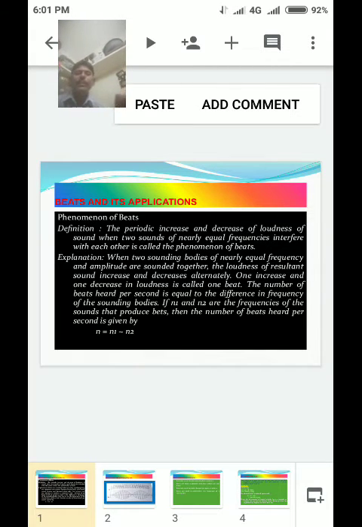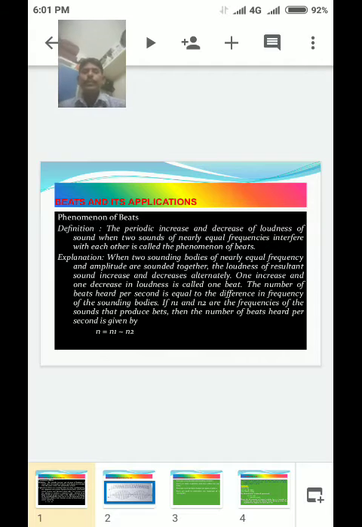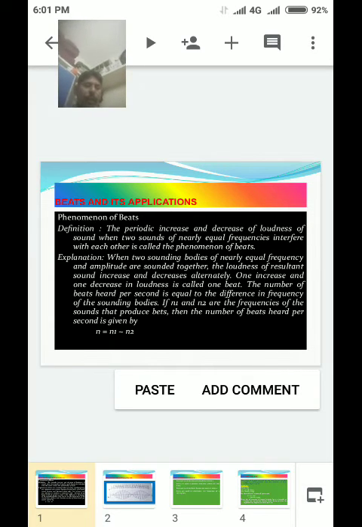Last sentence. If N1 and N2 are the frequencies of the sounds that produce beats, then the number of beats heard per second is given by n = N1 ~ N2.